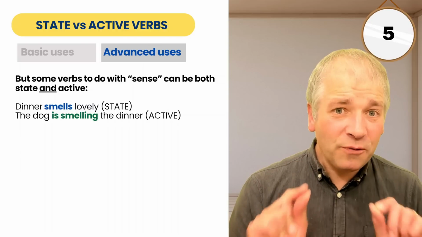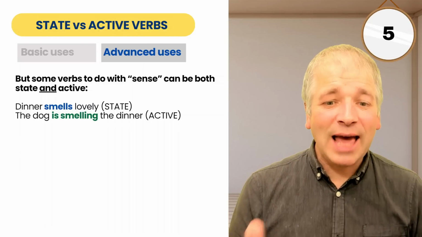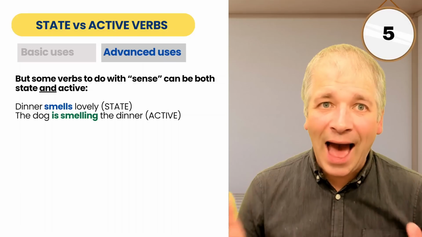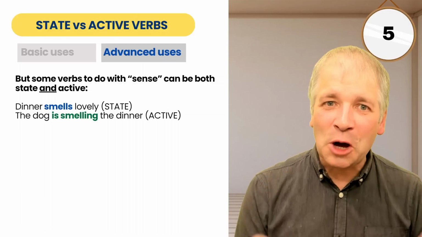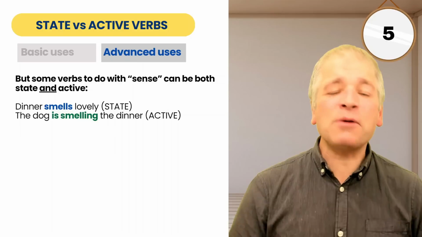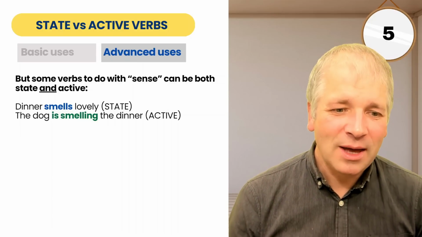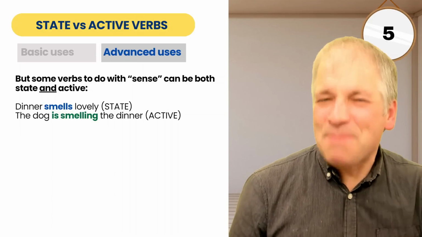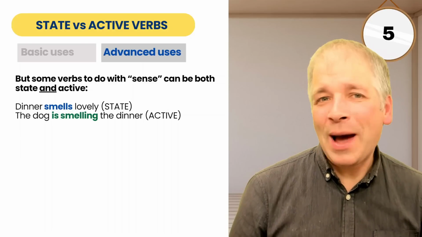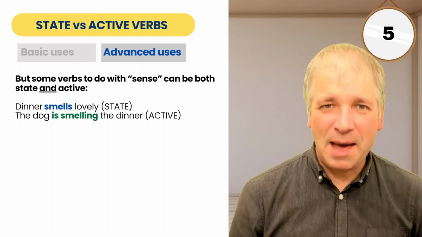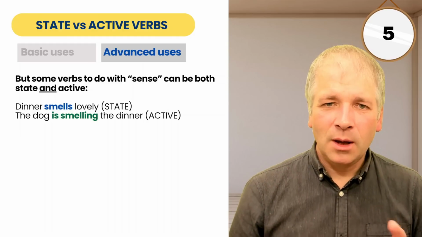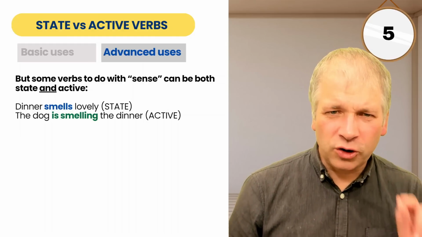But some verbs to do with sense can be both state and active. Consider the verb smell. Dinner smells lovely. Here it's a state verb. The dinner's not actually smelling anything, so there's no activity to do. So smells stays simple.